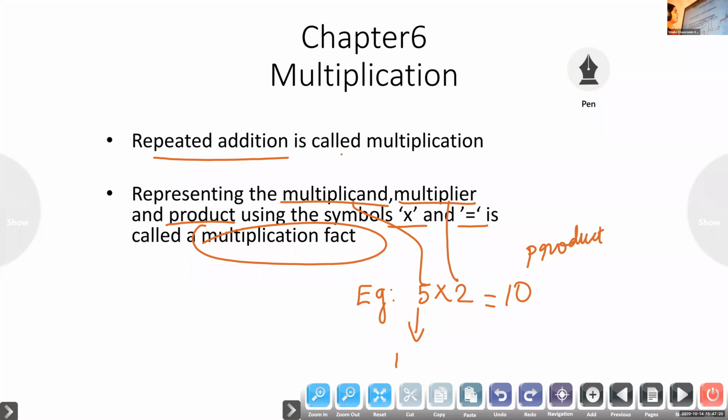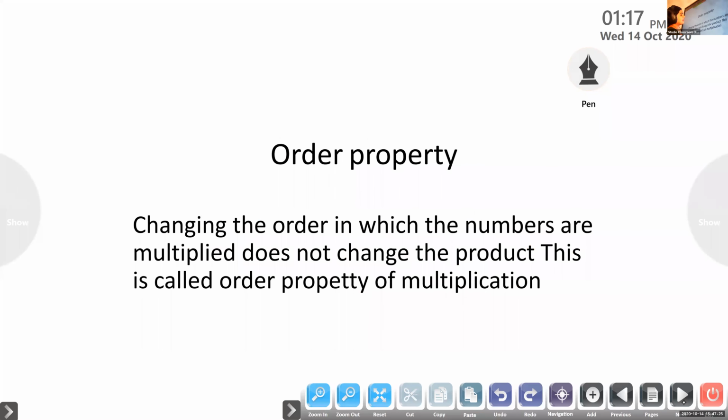Now one more property is there to study. Dear children, 2 3's are equal to? Who can say the answer? 2 3's are. Vaiga, do you know?